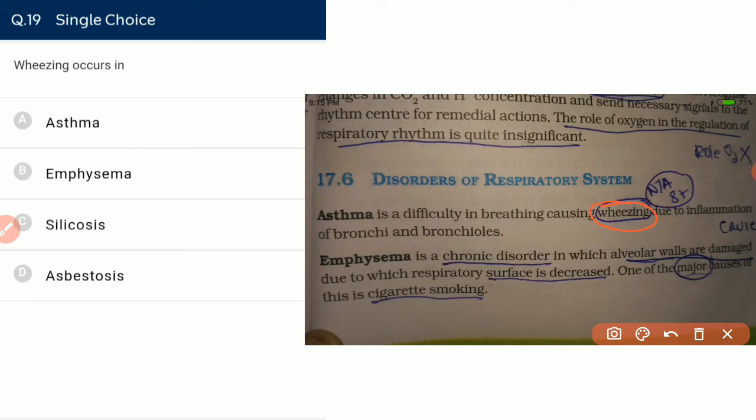And the very important thing about emphysema is that the alveolar wall gets damaged. If a statement is telling us that the alveolar wall is damaged, then we can approach blindly to the answer that it is emphysema. Seeing emphysema, think alveolar wall damage. Emphysema damages the alveolar wall.